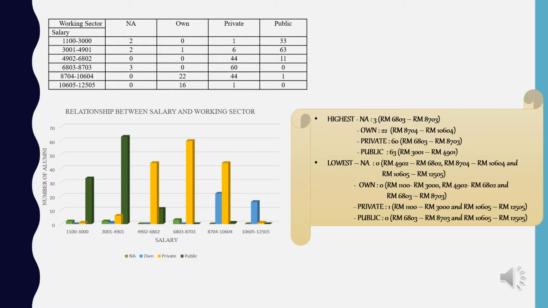Secondly, other than public sector, private sector has a huge amount of alumni also, where there are 60 of them at the salary of RM 6,803 to RM 8,703. Lastly, we have the lowest data for NA and the second lowest is for own business. The first two graphs shown above are left skewed because the data is skewed to the left.